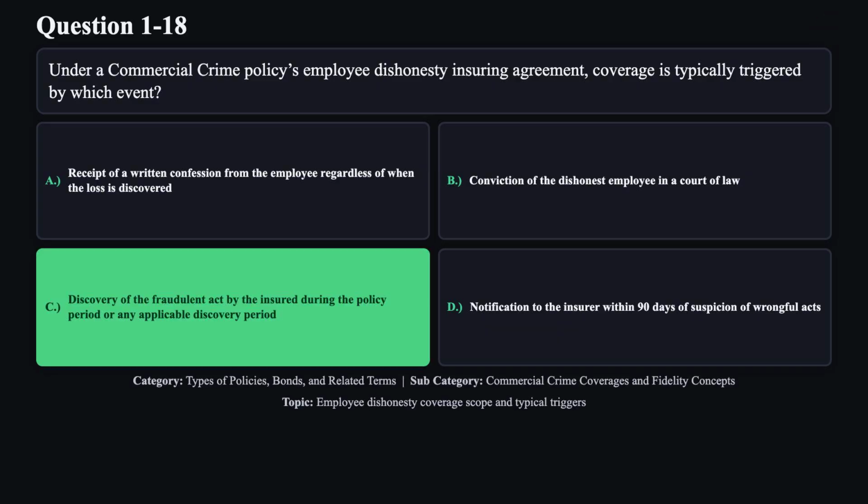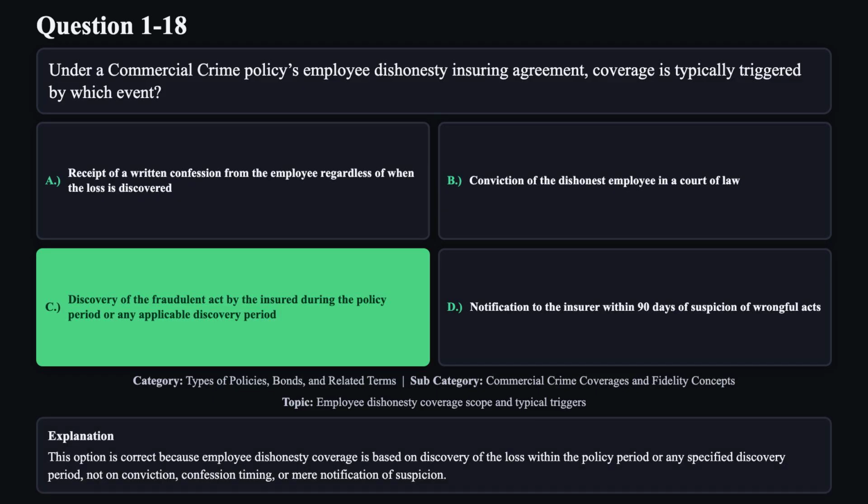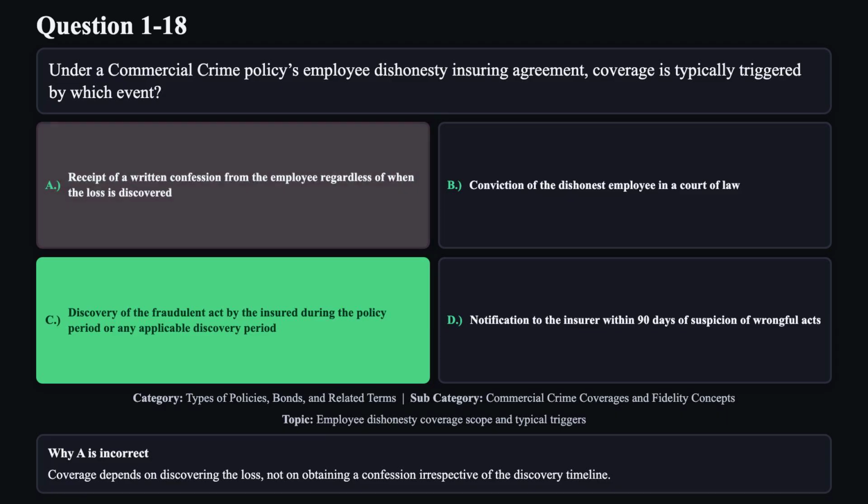The correct answer is C. This option is correct because employee dishonesty coverage is based on discovery of the loss within the policy period or any specified discovery period, not on conviction, confession timing, or mere notification of suspicion. Reason A is not correct. Coverage depends on discovering the loss, not on obtaining a confession irrespective of the discovery timeline.